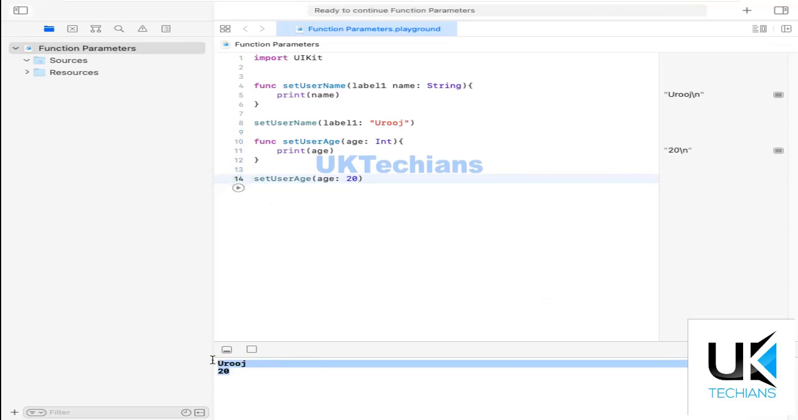So it returns the setting of parameters using a function in two scenarios: using an argument label, let me just add here argument label, and without argument.